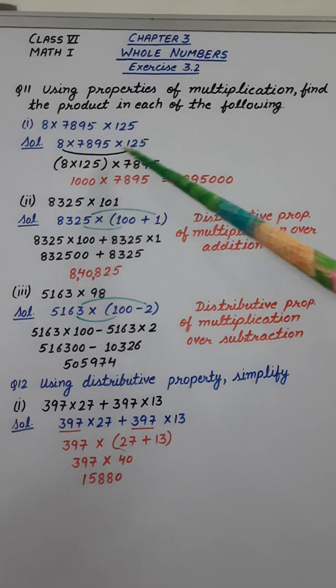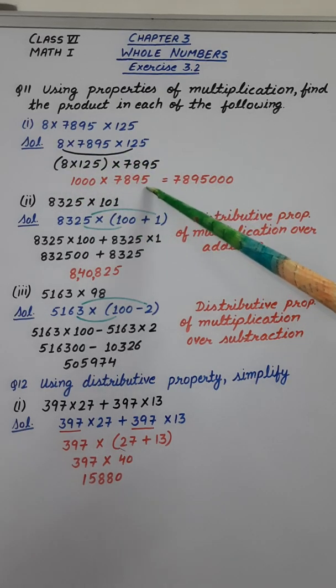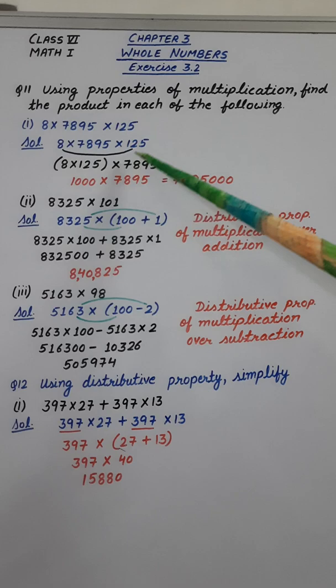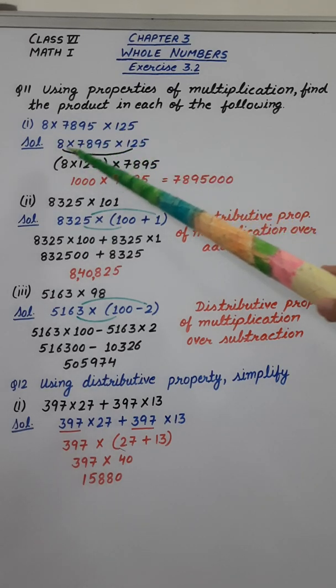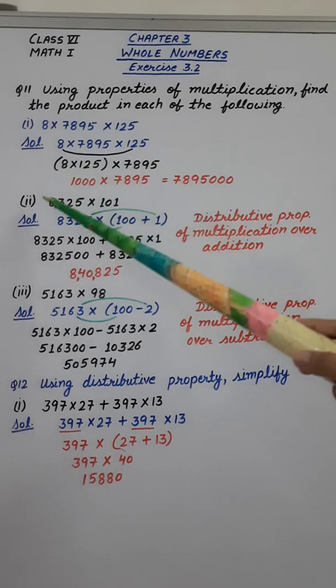On multiplication, the result is 1000 multiplied by 7,895. So on multiplication, this is the answer. So we have to rearrange these numbers and multiply those numbers first, by which we will get the maximum number of zeros.